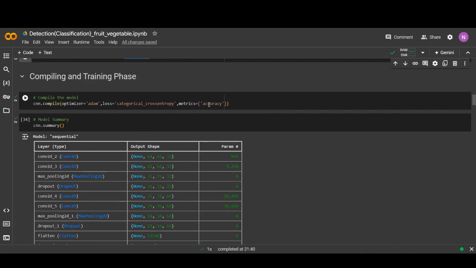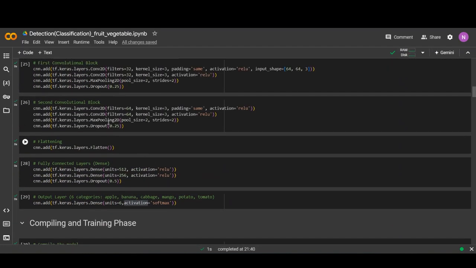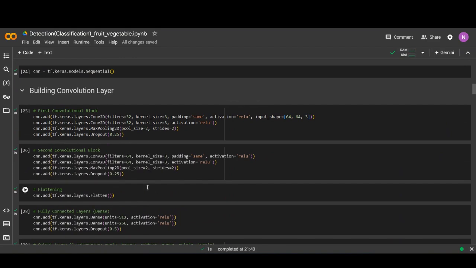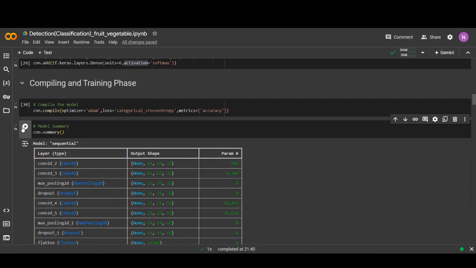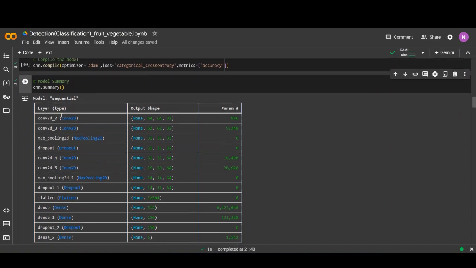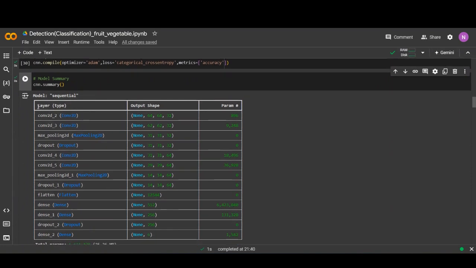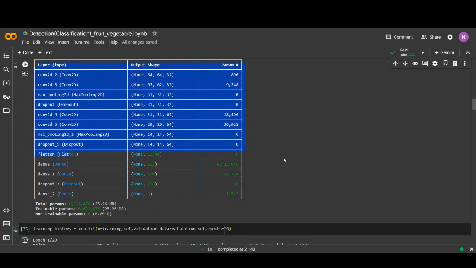And for accuracy, we use the metric accuracy. About the building of the model, it is described in the summary, cnn.summary. We use a sequential model. It shows all the layers with output shape and total number of parameters: total parameters, trainable parameters and non-trainable parameters, like this.